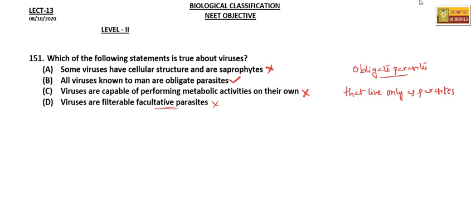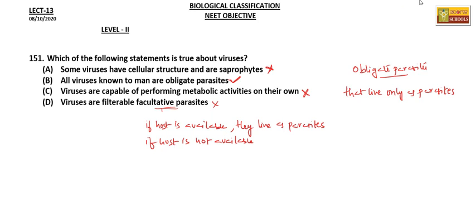Facultative parasites means, if a host is available, they live as parasites. If a host is not available, they live freely.